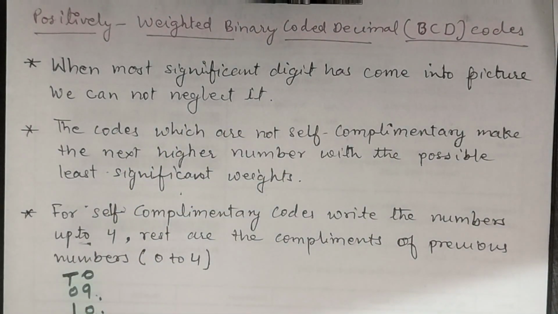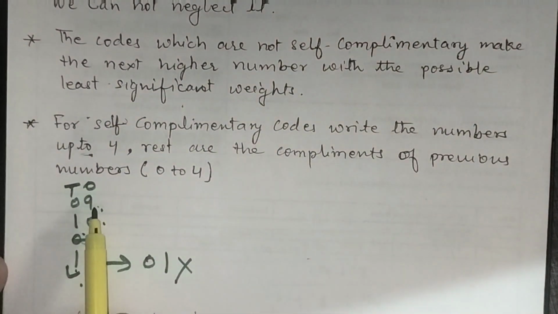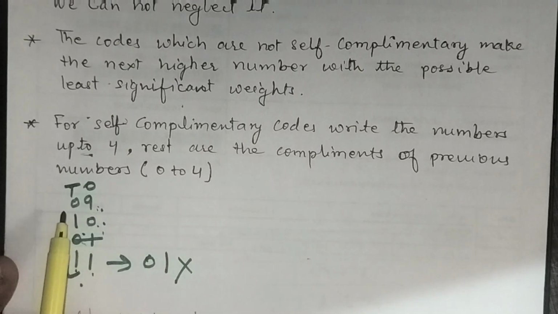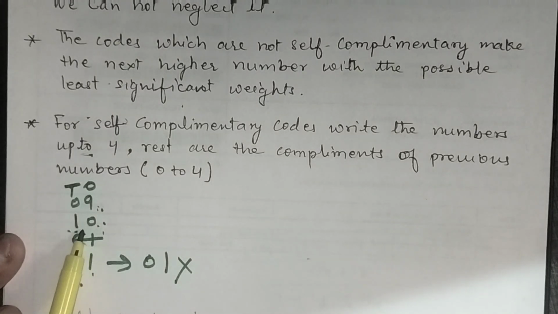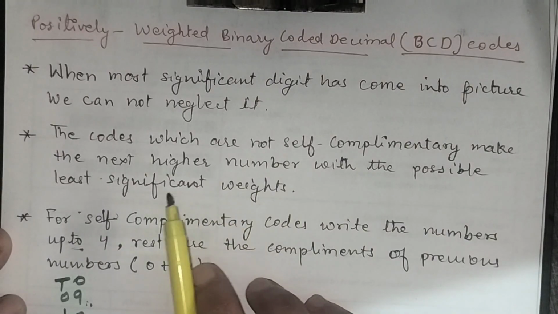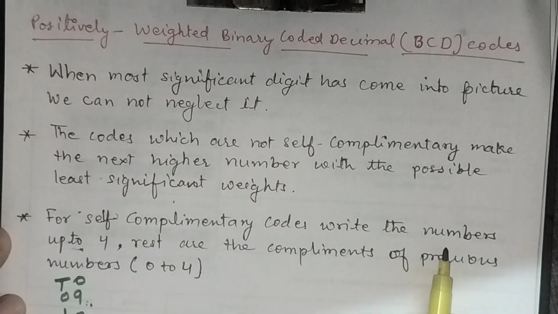Take an example of the decimal number system. When we write 9, 10, then 11, we can see that in the tens place, when we write 10, we cannot write 0 at this place. To write the next higher number there should be a 1. The same rule is followed when we write the BCD codes.